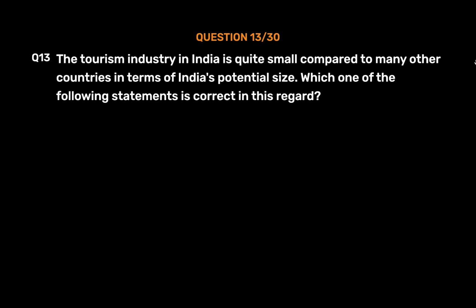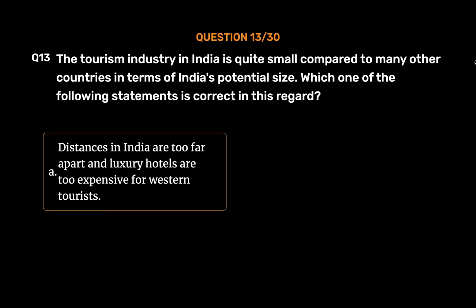Question number 13. The tourism industry in India is quite small compared to many other countries in terms of India's potential size. Which one of the following statements is correct in this regard? Option A, distances in India are too far apart and luxury hotels are too expensive for Western tourists.